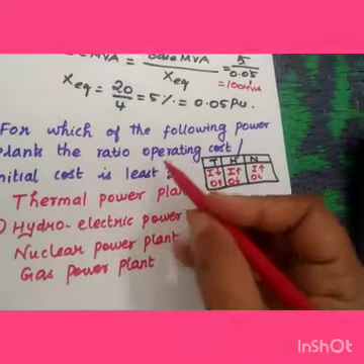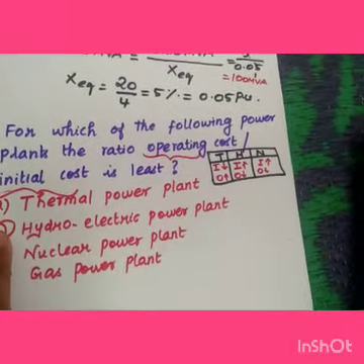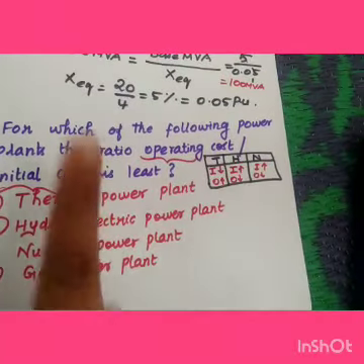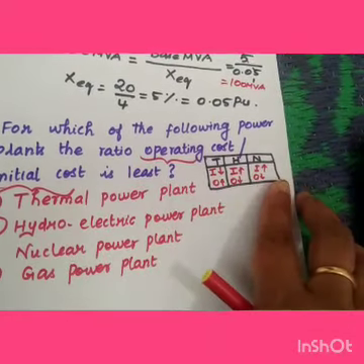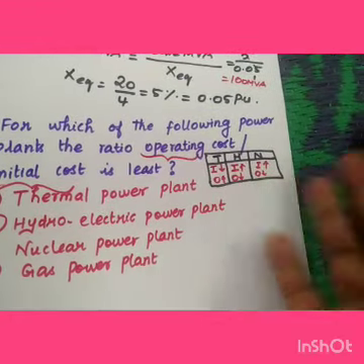If you face these kinds of questions, you may choose option B, hydroelectric power plant, where the ratio of the operating cost to the initial cost is least. And as additional information, you can compare thermal, hydro and nuclear, and if you get these kinds of questions, you can choose accordingly.